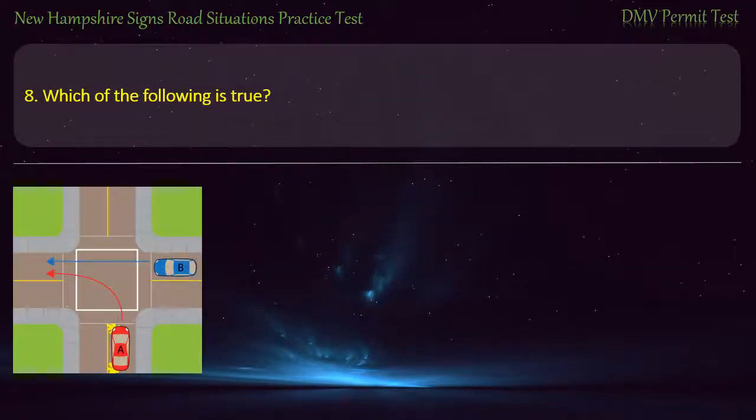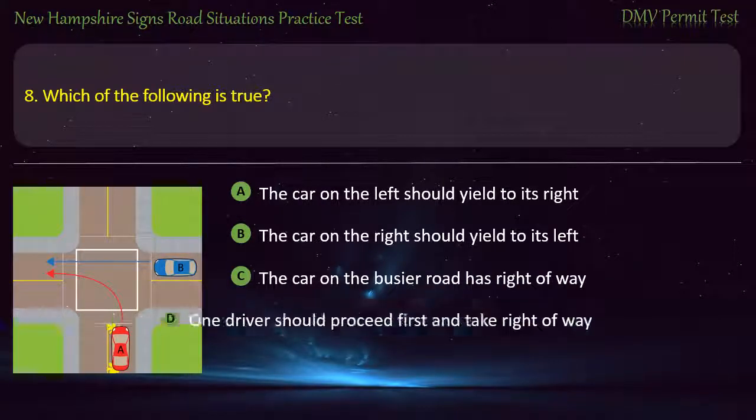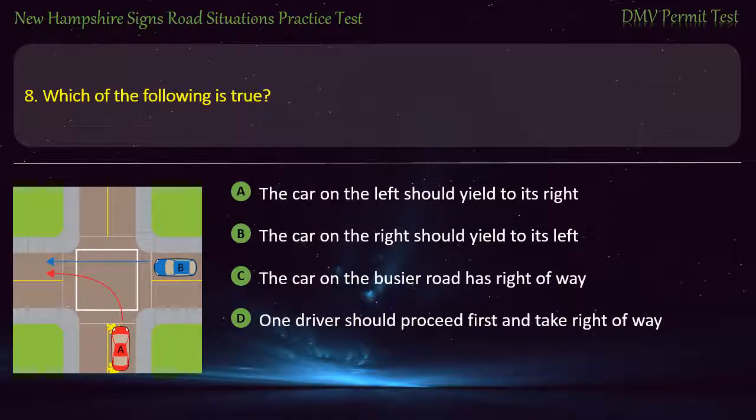Question 8. Which of the following is true? The car on the left should yield to its right. The car on the right should yield to its left. The car on the busier road has right of way. One driver should proceed first and take right of way. Answer. The car on the left should yield to its right.